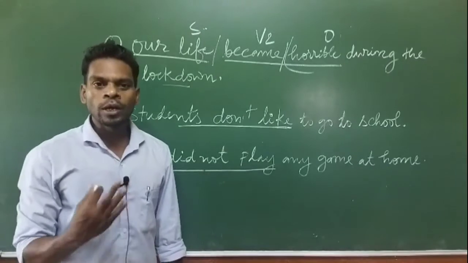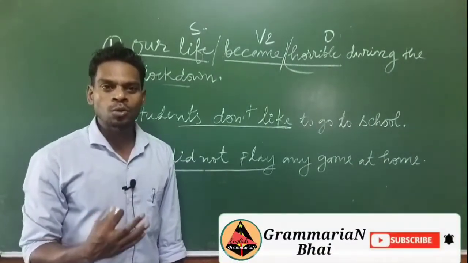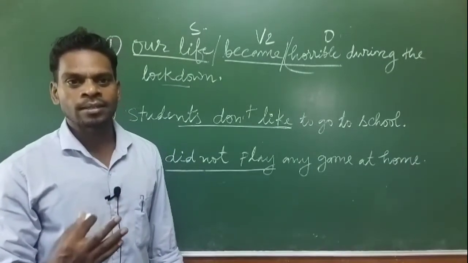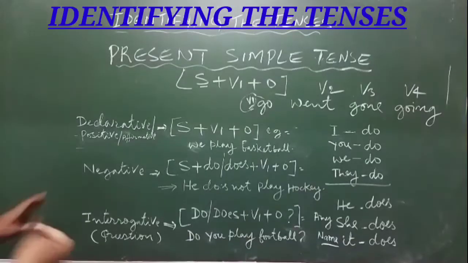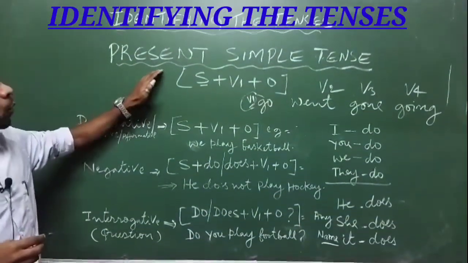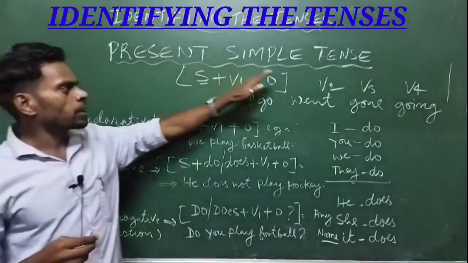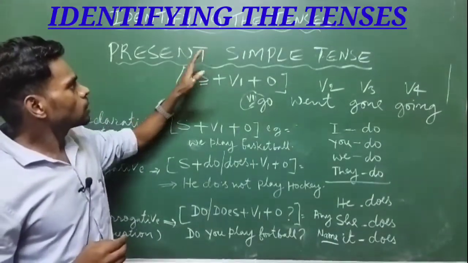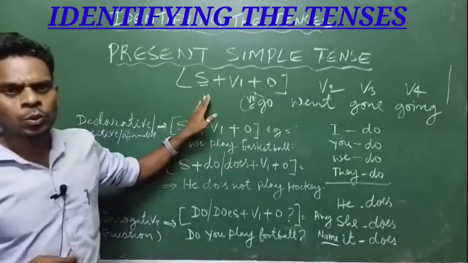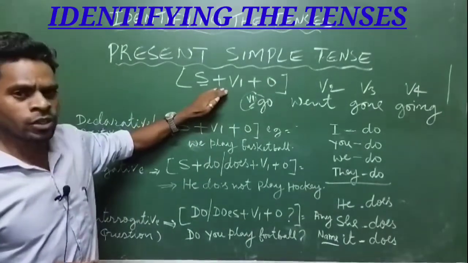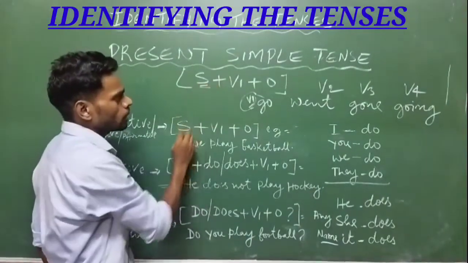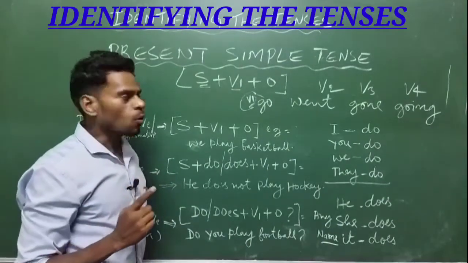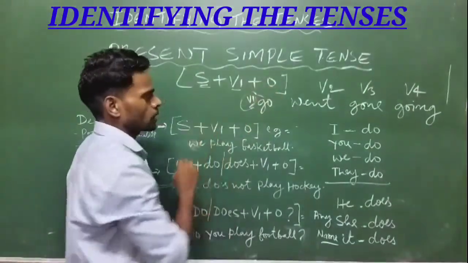So in this video you will learn how to recognize or how to find out that any sentence is in which tense. So now let's begin with how to identify present simple tense. In order to identify present simple tense, you need to remember this structure or the pattern of a sentence. First the subject will be there, then V1, that is the first form of the verb or the base form of the verb, then the object.